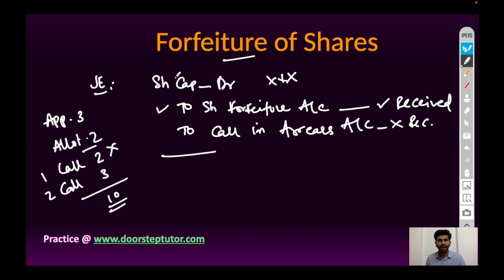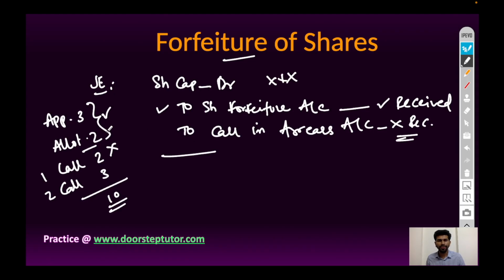The journal entry will be share capital account debit to share forfeiture account, to call in arrears account. Call in arrears account will be credited with 2 rupees per share, the amount which is not received by the company, and share forfeiture account will be credited with 5 rupees per share, the amount which is received by the company from the applicant.